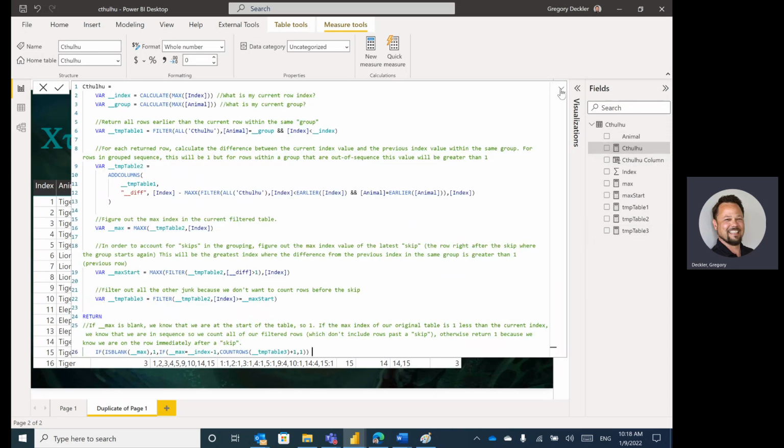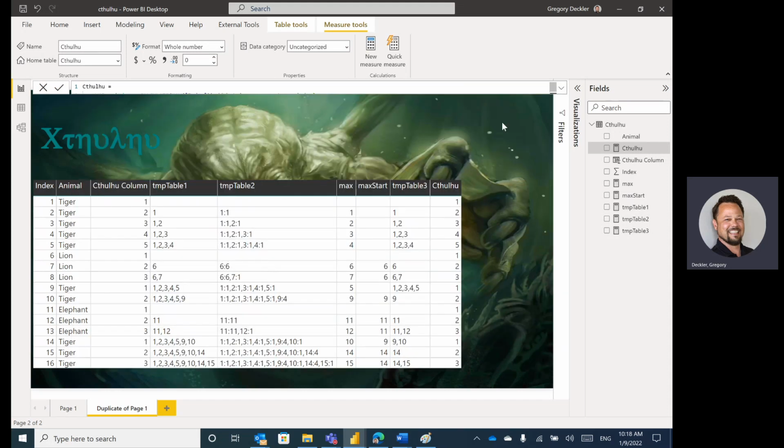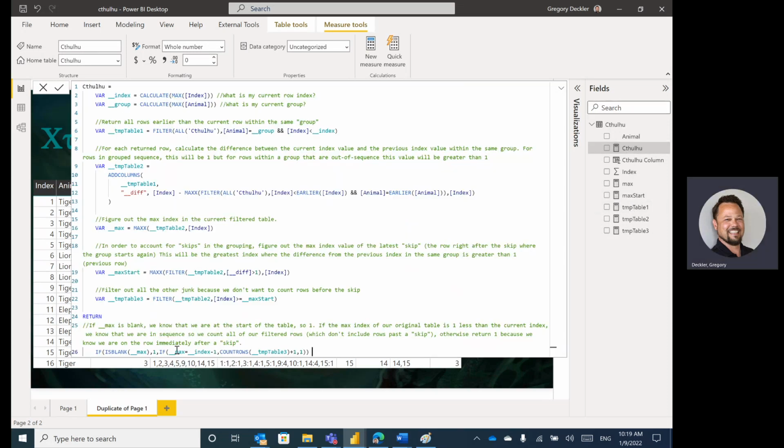Now the final step is with the Cthulhu full measure, where we're saying if is blank max. So for any row where there have been no previous instances of that category, we just assign them a number of 1 because they've never appeared before in the table. So we know we're at the start of a sequence. The next piece of it, if the max equals the index minus 1, then we just count the rows in their table and add 1.